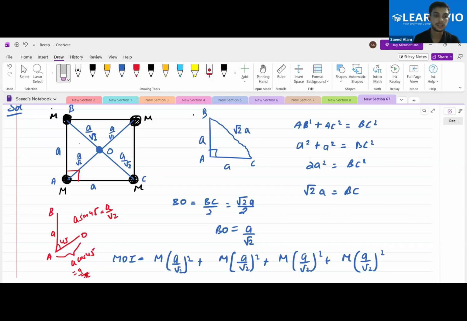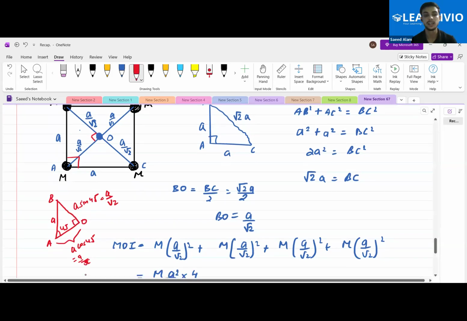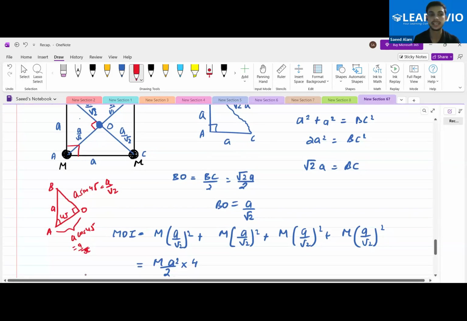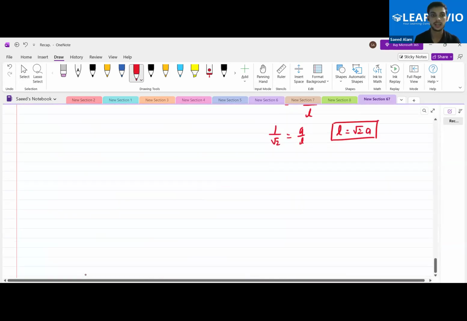Yes, sir. These are the diagonals which are at 90 degree. That's why I was able to apply these things over here. This is at 90 degree, so that's why we can get it directly as well.